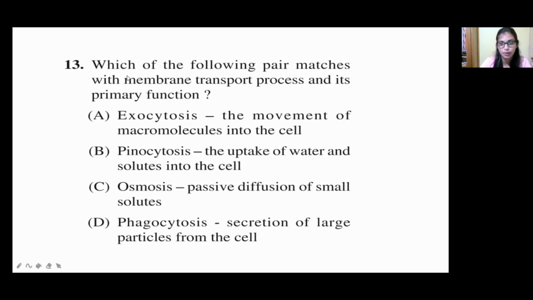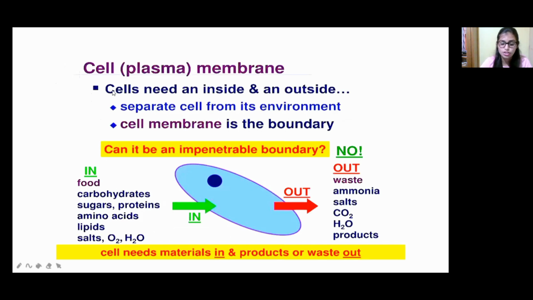Okay, so in the question they are asking which pair matches the membrane transport process. Okay, so see here, first of all, membrane transport means which is the primary thing? Cell membrane, plasma membrane, right? So the cell needs an inside and outside. Okay, if any molecules get inside, they have to enter inside. If any molecules have to come outside, they have to be sent outside, right? So it separates the cell from its environment.